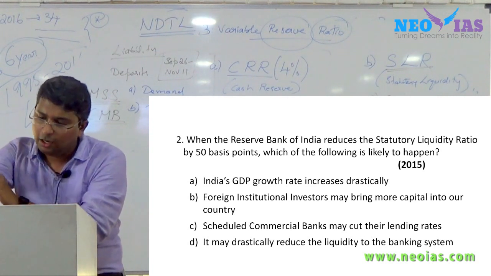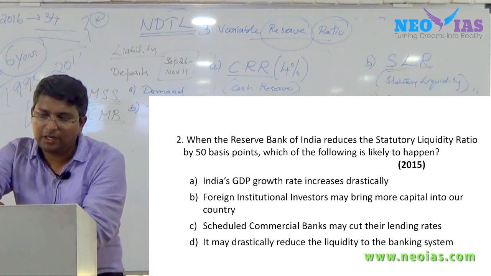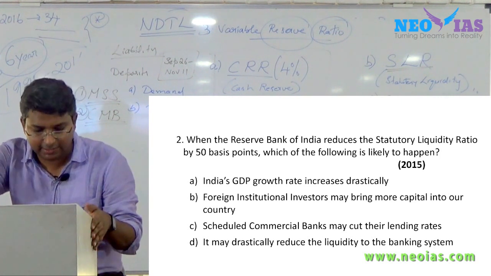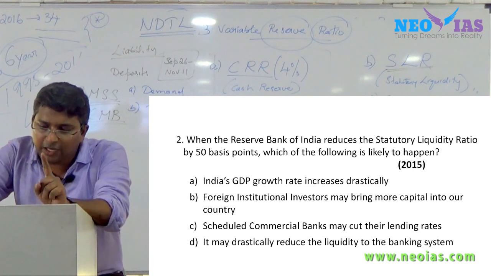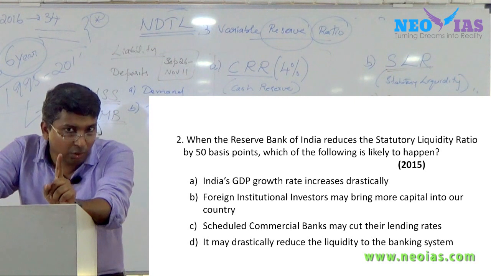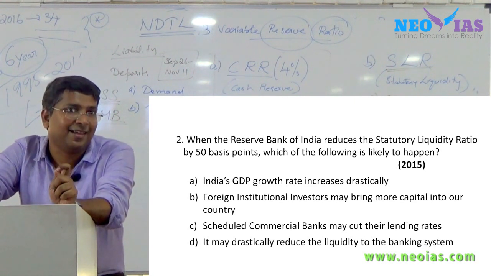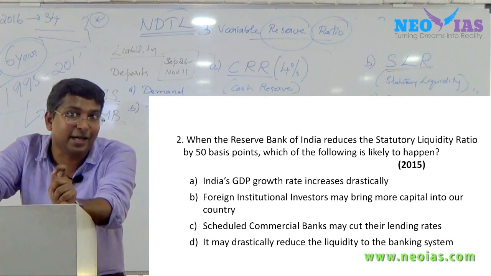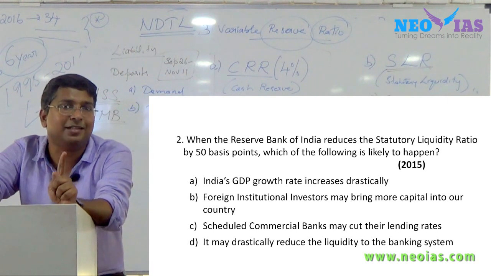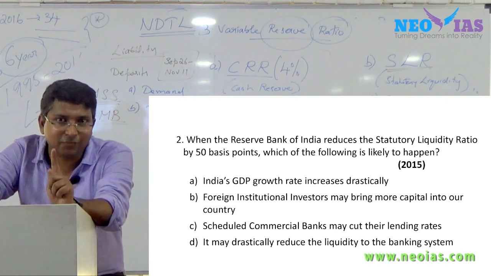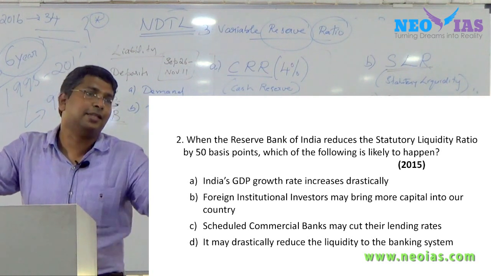Now the question is, why is it not D? It is different. It is cutting the scheduled statutory liquidity ratio. Now the very important thing is that one keyword is there: "may". It is not saying that scheduled commercial banks shall cut their lending rate. Be very careful, the word is very important. Scheduled commercial banks may cut their lending rate, that is the possibility.